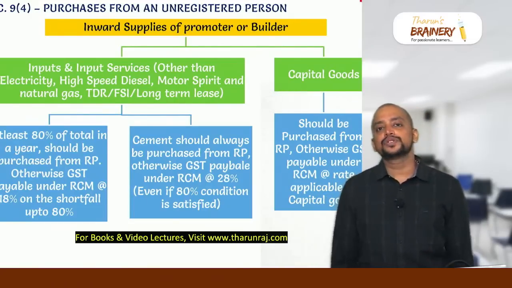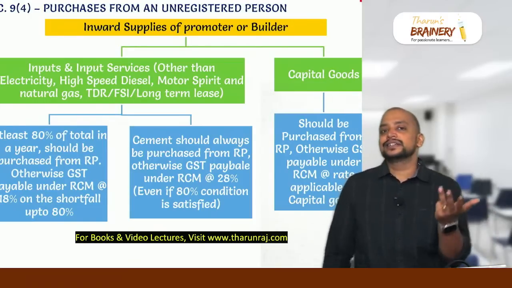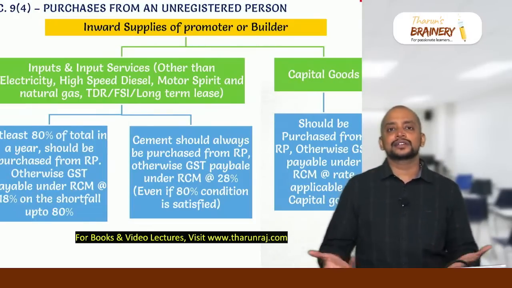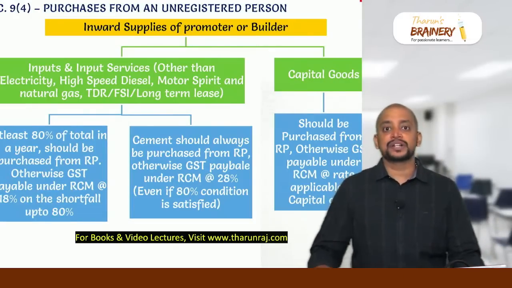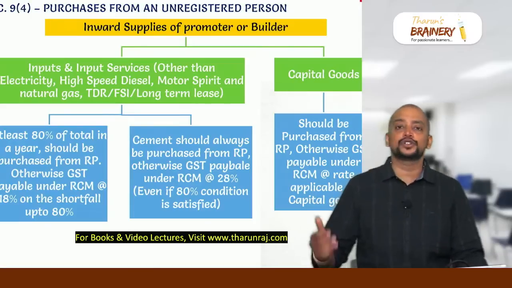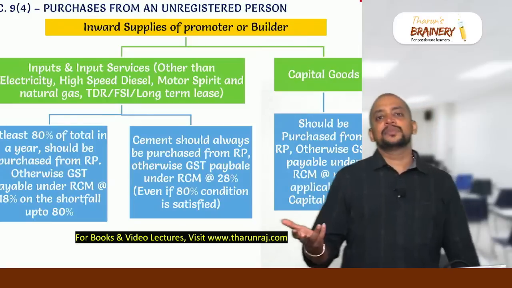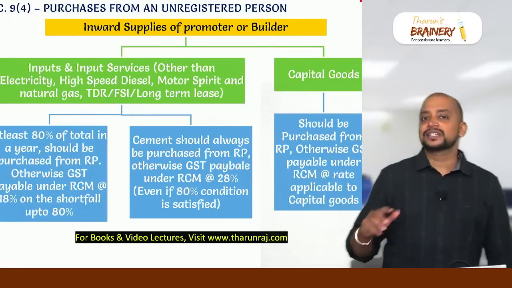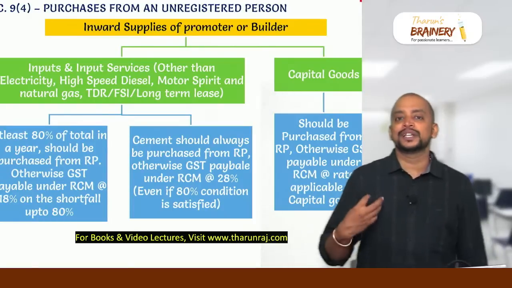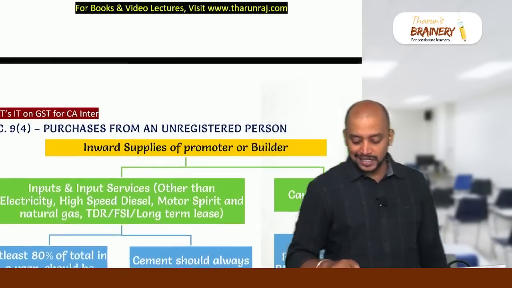Then other inputs and input services. Other inputs and input services excludes what? Electricity, TDR, FSI, long-term lease, and motor spirit, diesel and petrol. So for the remaining things, 80% should be purchased from a registered person, but in that cement is an exception. Cement should always be purchased from a registered person, otherwise we need to pay GST under RCM at the rate of 28%. If it is any other than cement, suppose 80% is purchased from registered person, leave it. If there is a shortfall, less than 80%, on that shortfall we need to pay GST at the rate of 18% under RCM. So this point also can be tested in MCQs.